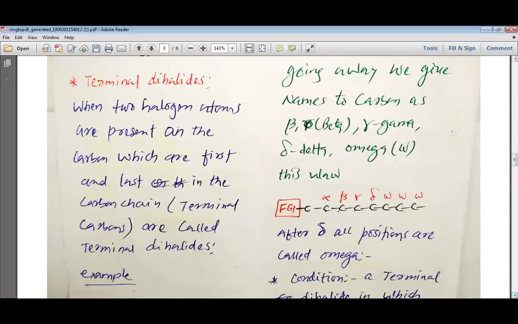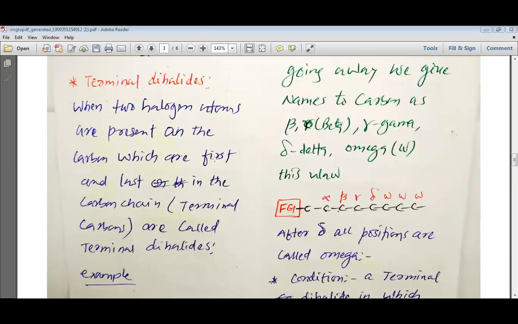Now, my dear students, I am going to tell you about the terminal dihalide. Terminal means two ends. So when two halogen atoms are bonded to the carbons which are forming the terminals of the carbon chain, such dihalides are known as terminal dihalides.